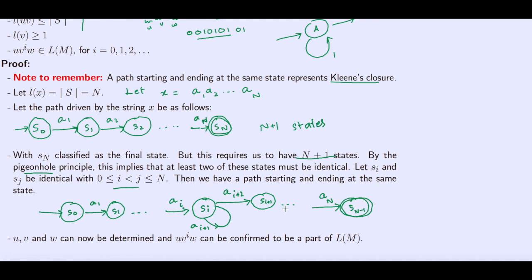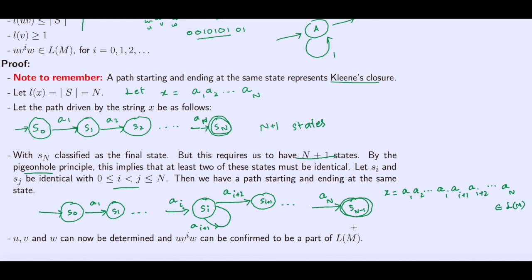in the language of the finite state automaton, language of M. So this means we can say that X, this is equal to A1, A2 up to Ai plus 1, Ai plus 2 up to An. This is in the language of M. Okay, but this loop means what? This loop means that any concatenation of Ai plus 1 will also be in the language of M, because I can have A1 up to Ai, then I can have any number of Ai plus 1s, and then that will also be in the language.